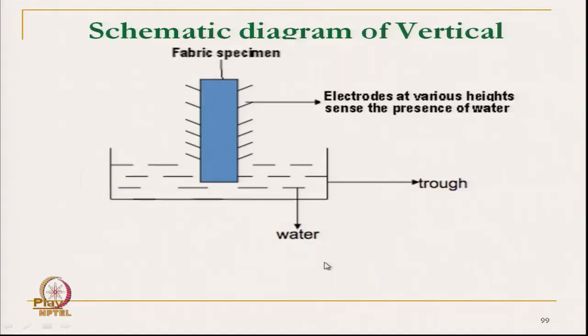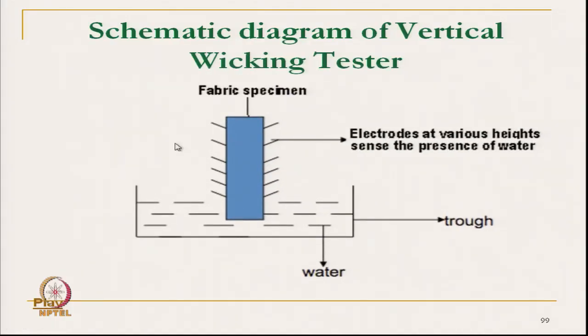This is the schematic diagram. Here there are a number of electrodes at various known heights, and these electrodes are connected to the circuit supply.